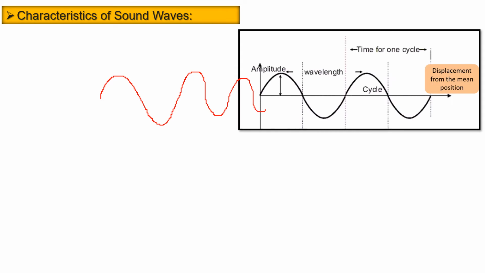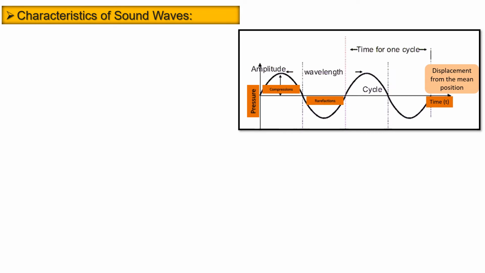Now let's understand the characteristics of sound waves, or what are the terms that are used to describe a sound wave. By now we have understood that a sound wave is a pressure disturbance. So we need to understand the different terms used to describe it. On the y-axis we have pressure, on the x-axis is time. So the pressure wave is traveling with respect to time, and these are the regions of compression and rarefaction.